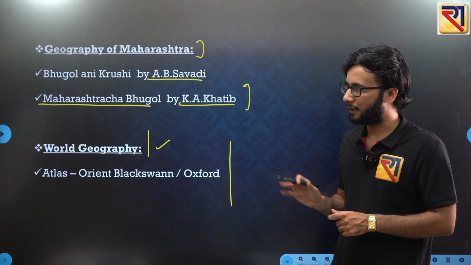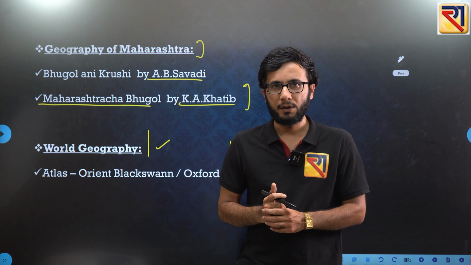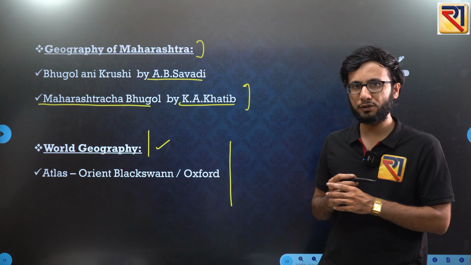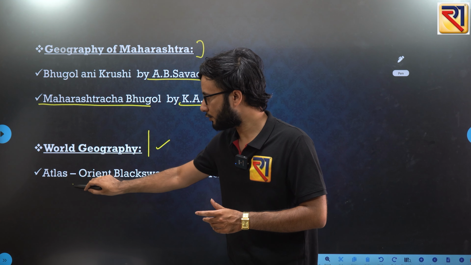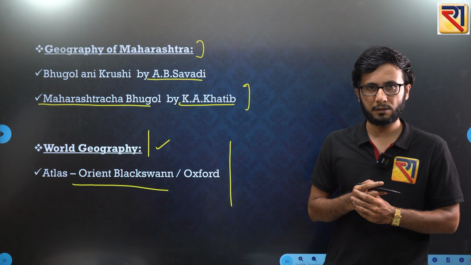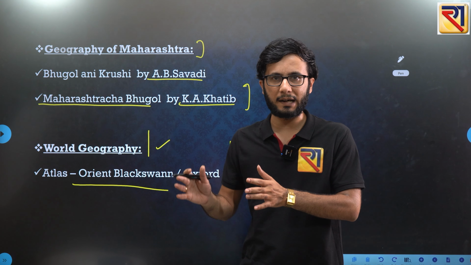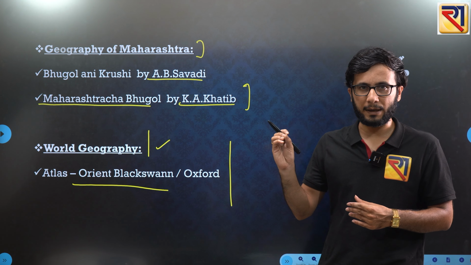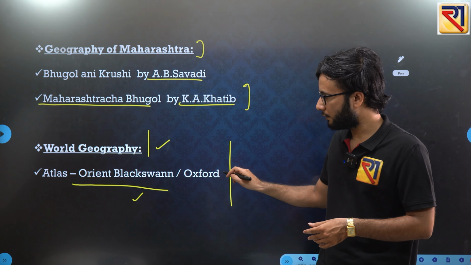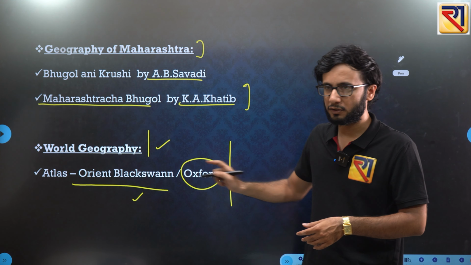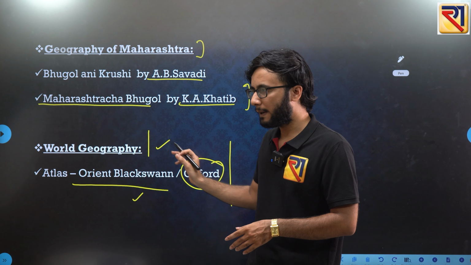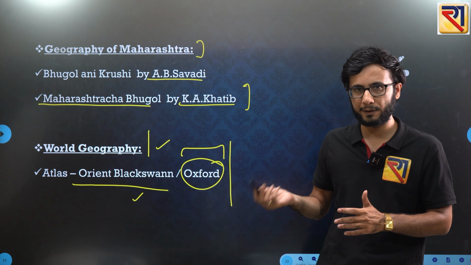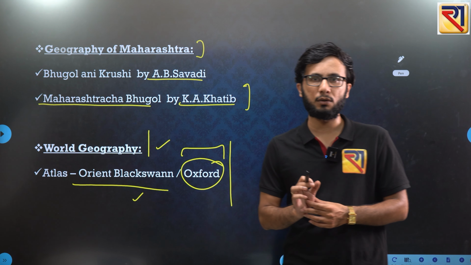Now if it is about maps, then in world geography, maps will be highly important. So the atlas is an important part there. And which atlas should you refer to? I will suggest you refer to the Orient BlackSwan Atlas. This will be a highly clear-cut atlas. They give you a lot of maps, and that too with minor details. Oxford can be the other one, but preferably I will say Orient BlackSwan will be a good atlas. Or otherwise, if you already have the Oxford Atlas, you can go with that. But Orient BlackSwan within that will be a good atlas.